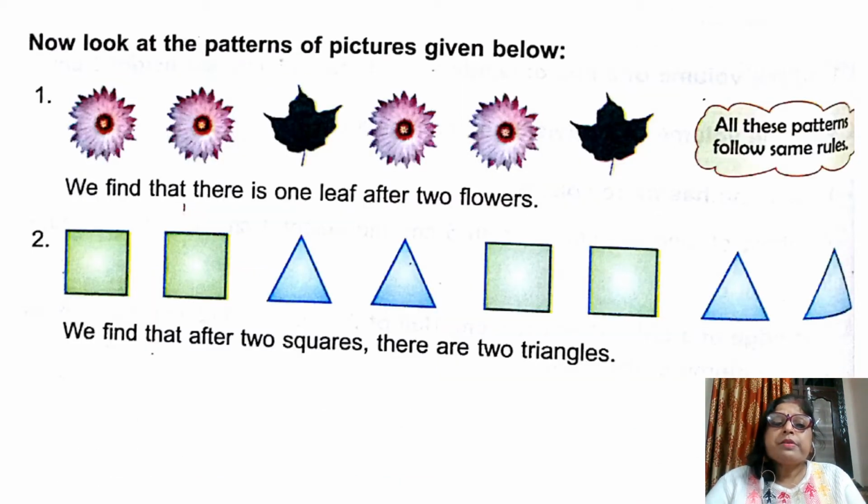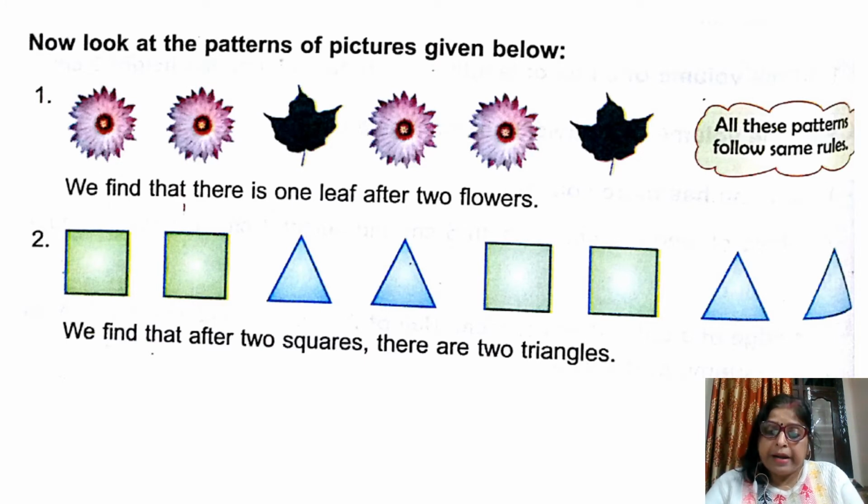My dear students, here you are looking at patterns. Some pictures are given below which are based on patterns. All these patterns follow some rules. With these rules, the pattern can be made. Here, two flowers, one leaf, two flowers and one leaf. In this way, this is repeating again and again.